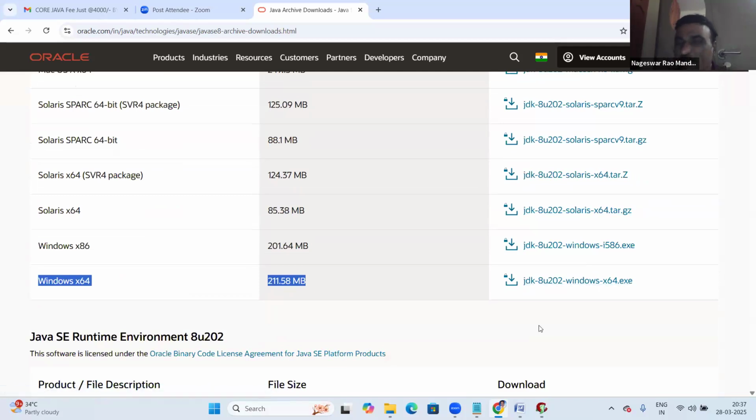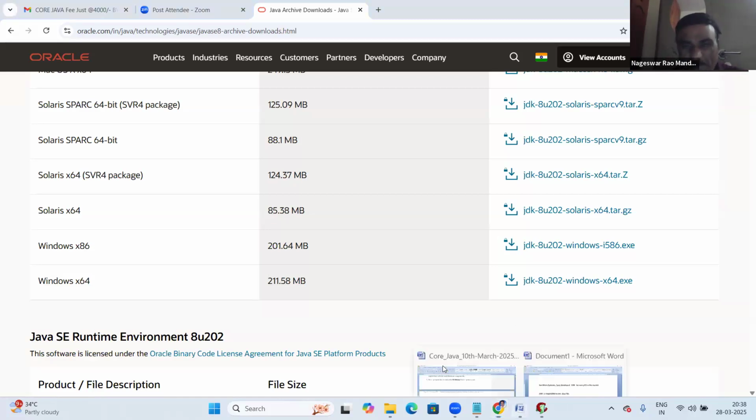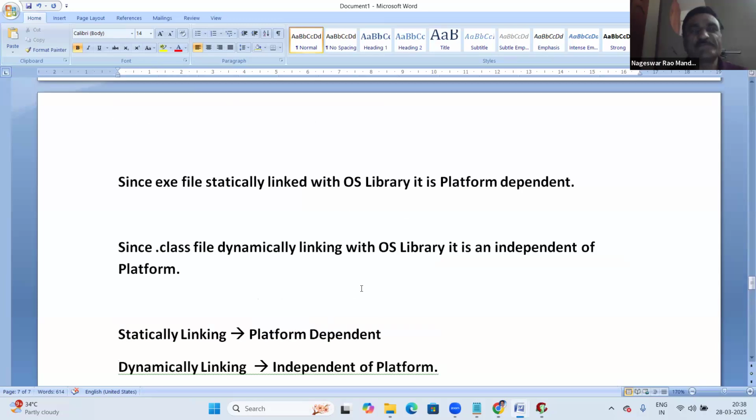So there is a different JDK for different operating systems. You need not download the JDK. I will provide it. Just tell me which OS you want, and I will provide the software without any issues. If you download your own software, you may get version compatibility problems. So don't download, I will provide you the JDK and Eclipse, both. Don't worry about it.